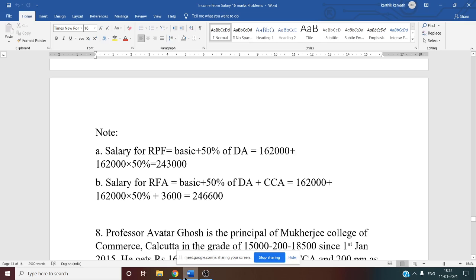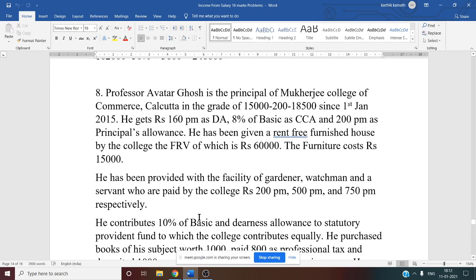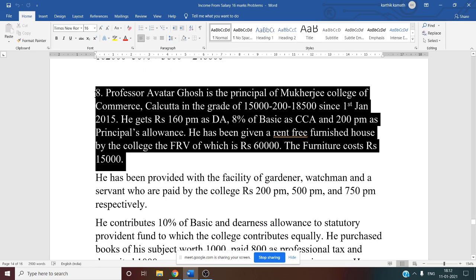Yes. So now let us see problem number 8. Professor Avatar Ghosh is the principal of Mukherjee College of Commerce, Calcutta, in the grade of 15,000, 200, 18,500.